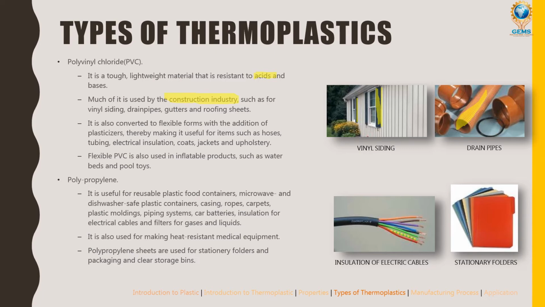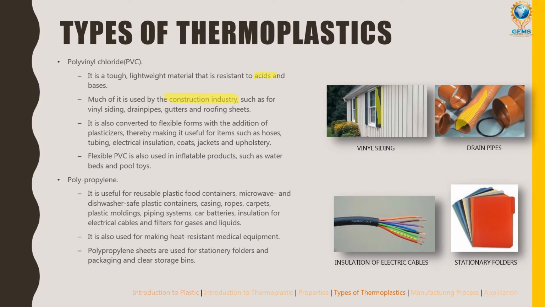And polypropylene is useful for reusable plastics, food containers, microwave, and dishwashers. Polypropylene is a reusable plastic used for food containers. If we go and buy biryani from the stores, they will give it in a plastic container that can be washed and reused. And even in the microwave, they will give some plastic containers.